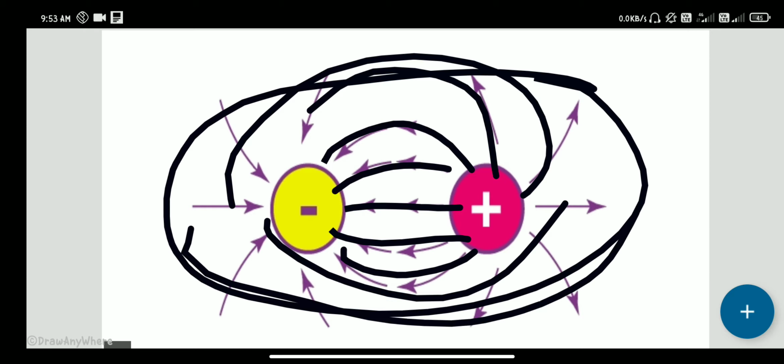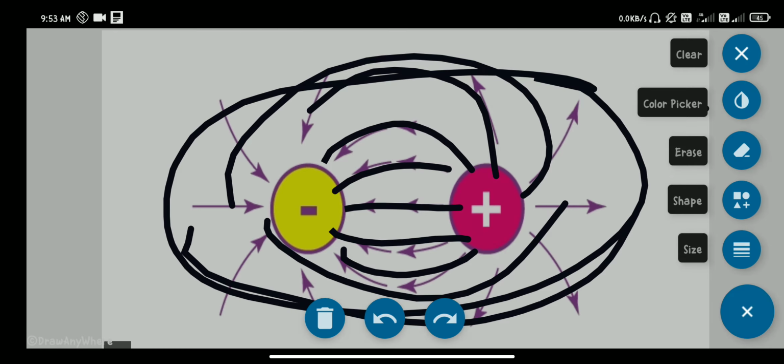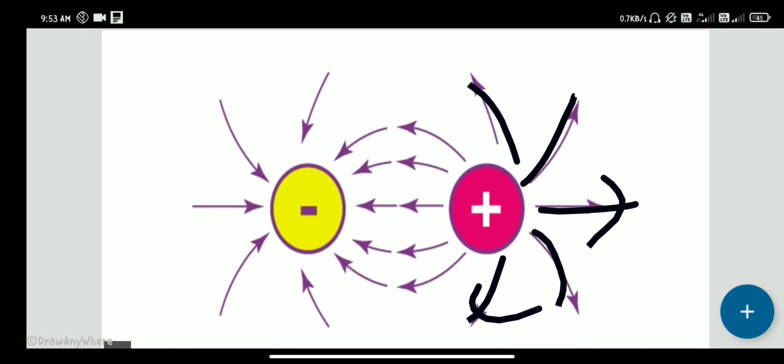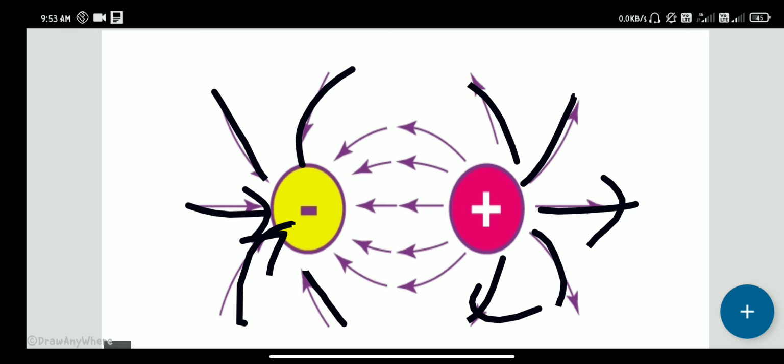So we discuss some properties of electric lines of forces. These lines, we call electric lines of forces. They are normally originating from positive charge to negative charge.